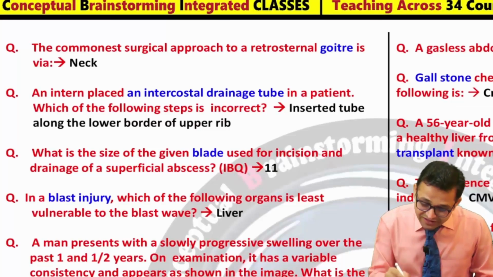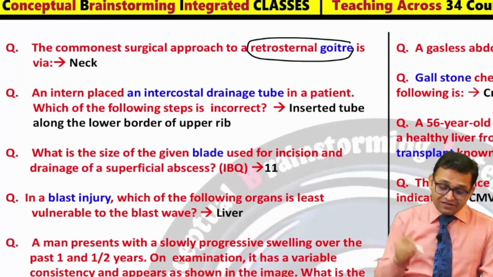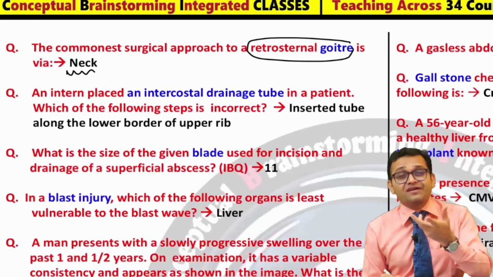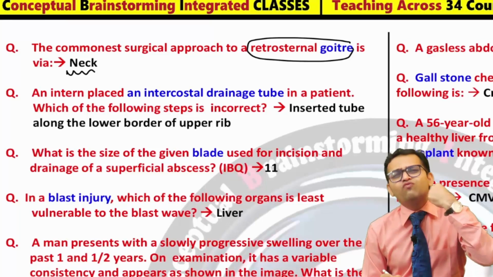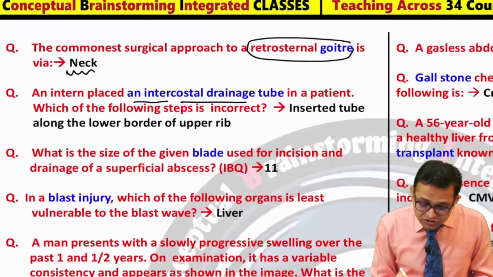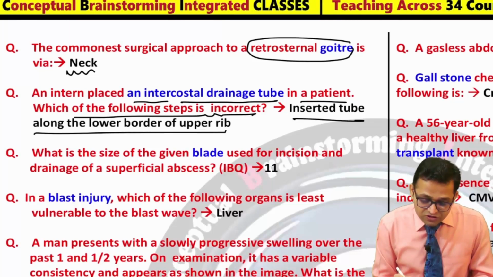Okay, can you see the next topic was again retrosternal goiter. We had seen this topic had been repeated. Yes, the commonest surgical approach to the retrosternal goiter is via the neck, because it is behind the sternum. So go forth with the next, common sense. Now can you see an intern placed an intercostal drainage tube in a patient, which of the following steps is incorrect? Inserted tube along the lower border of the upper rib.